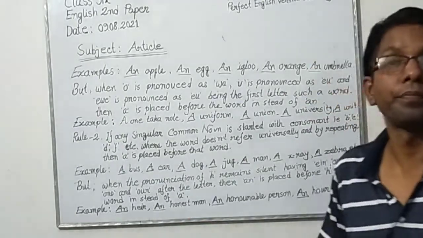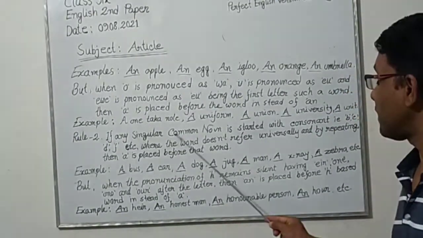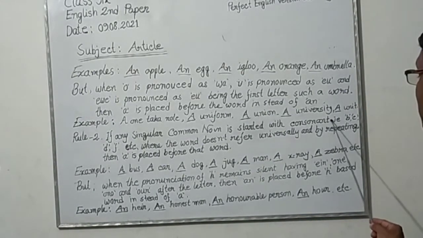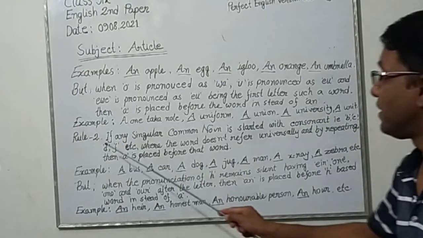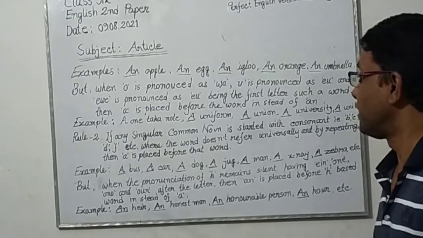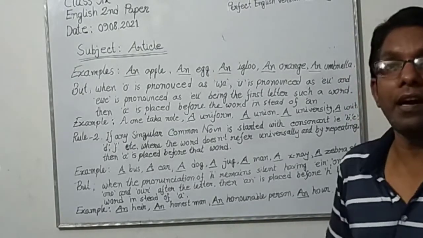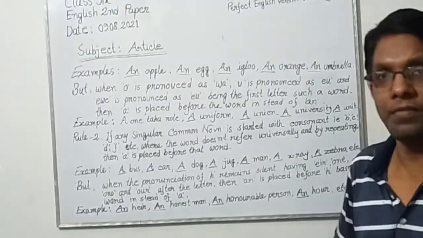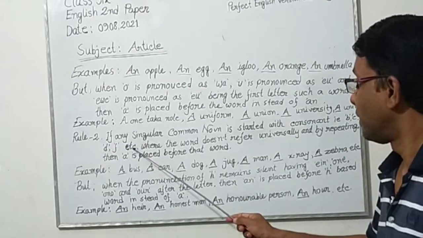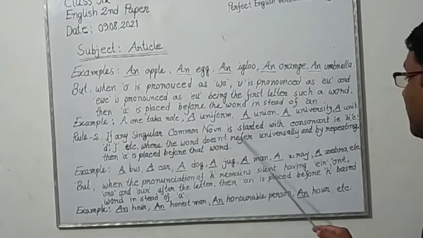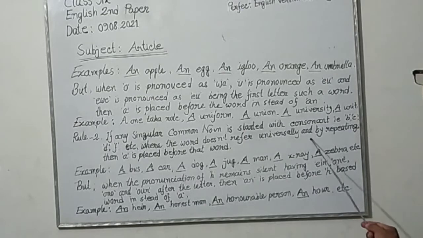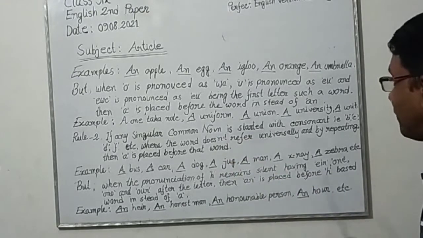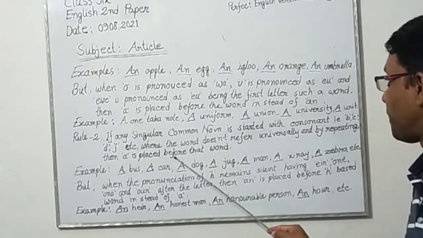Rule 2: If any singular common noun starts with a consonant, B, C, D, F, etc., you must know there are 21 consonants in the English alphabet, where the word doesn't refer universally and is not repeated, like the first rule, then a is placed before that word.